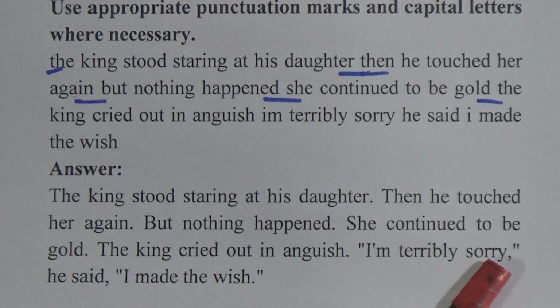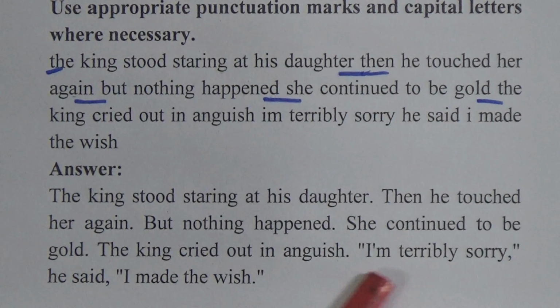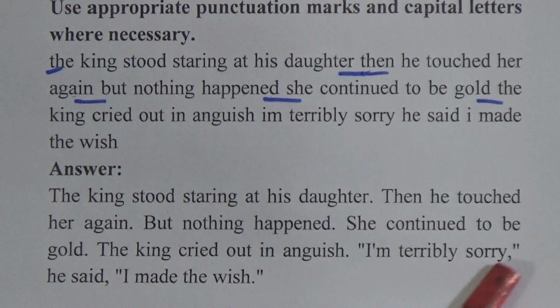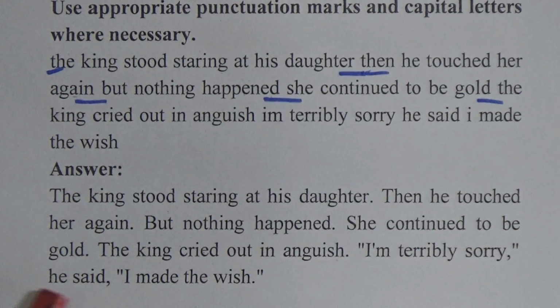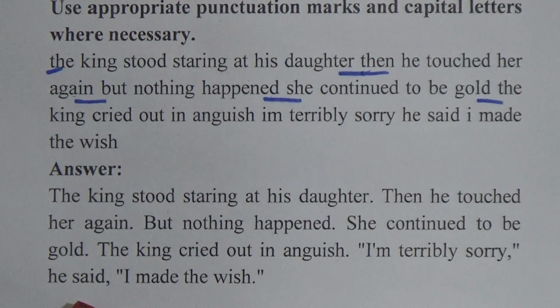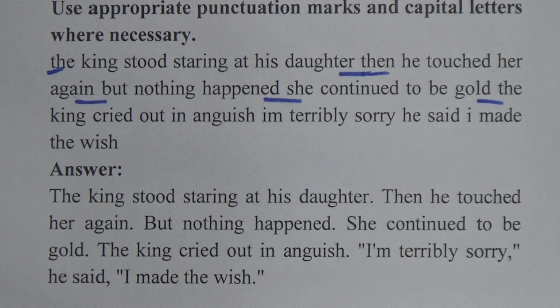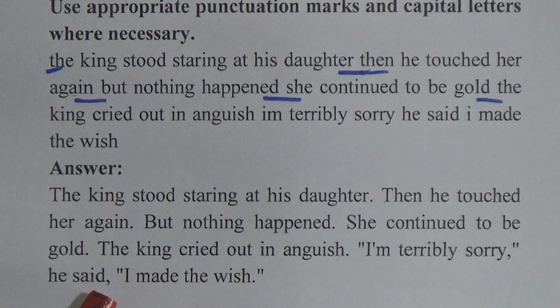"I'm terribly sorry." Now look, we will give a comma because our sentence is not complete. Then the speech is closed, so we will close it with another quotation mark. "I'm terribly sorry," he said. After said, we will put another comma, then we will use quotation marks again.